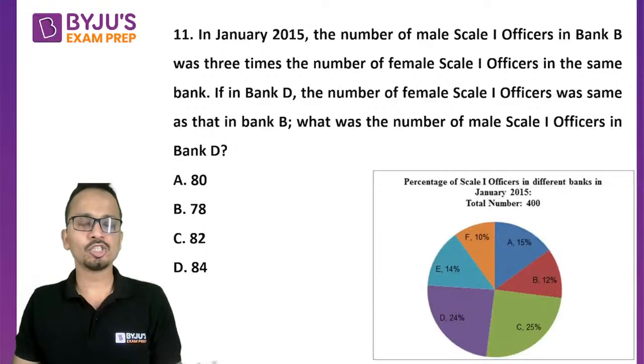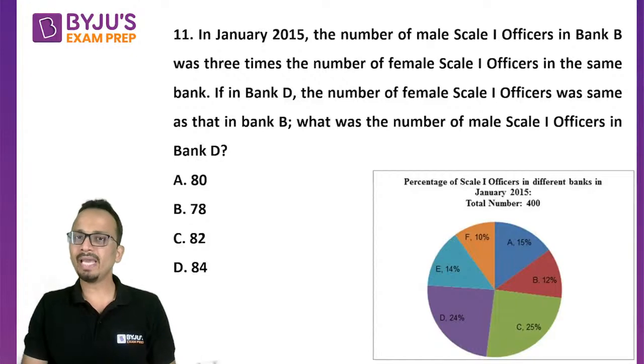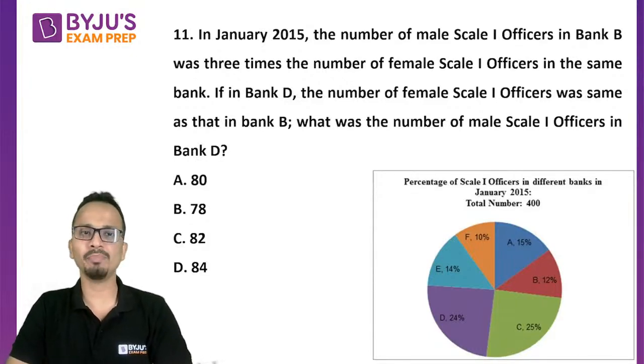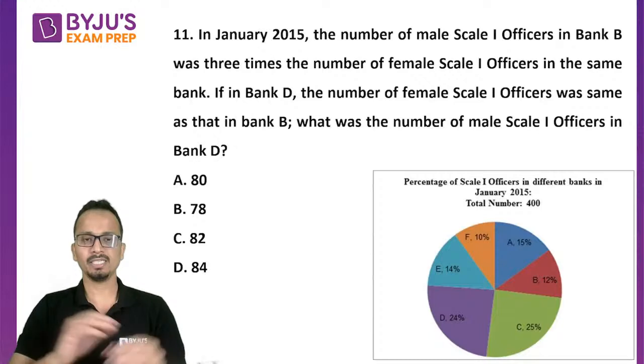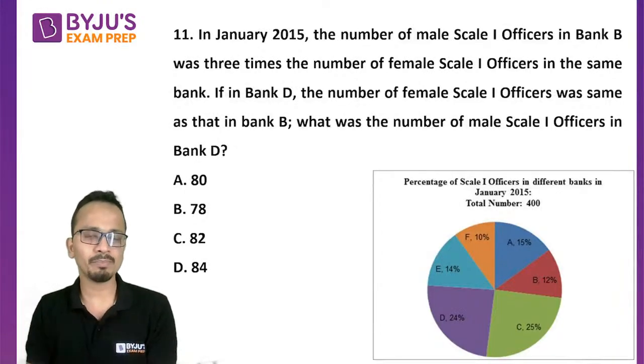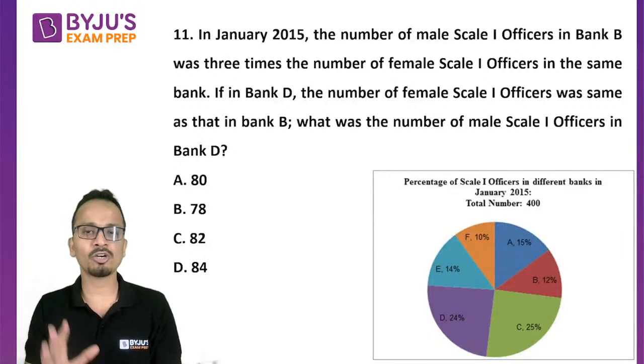All right. So the question says that in January 2015, the number of male Scale 1 officers in Bank B was 3 times the number of female Scale 1 officers in the same bank. If in Bank D, the number of female Scale 1 officers was same as that of Bank B, then what was the number of male Scale 1 officers in Bank D? Just take this question line by line. It is very easy. It is very straightforward. You cannot commit a mistake here.